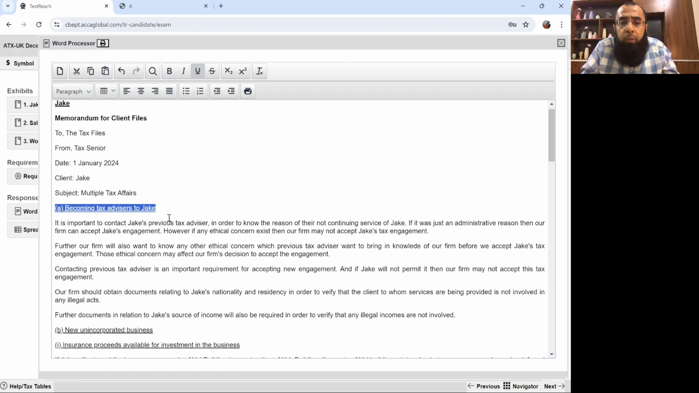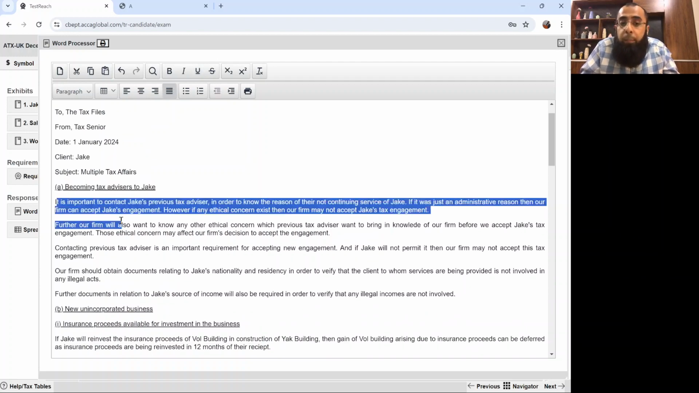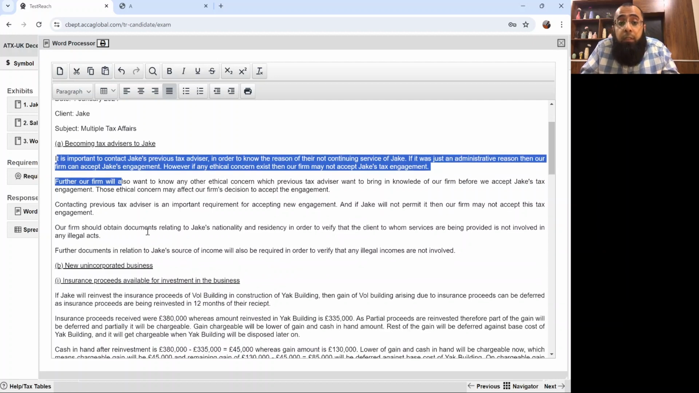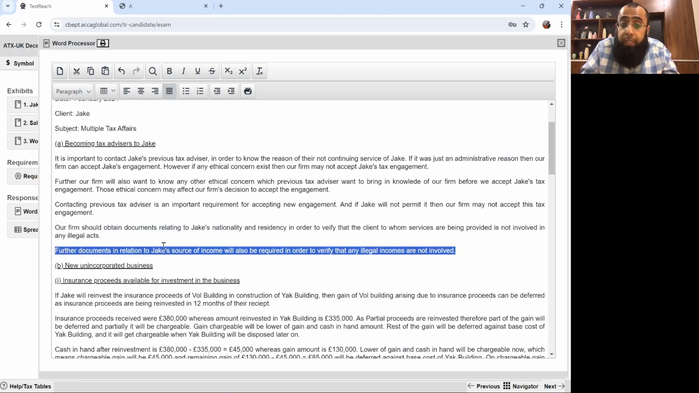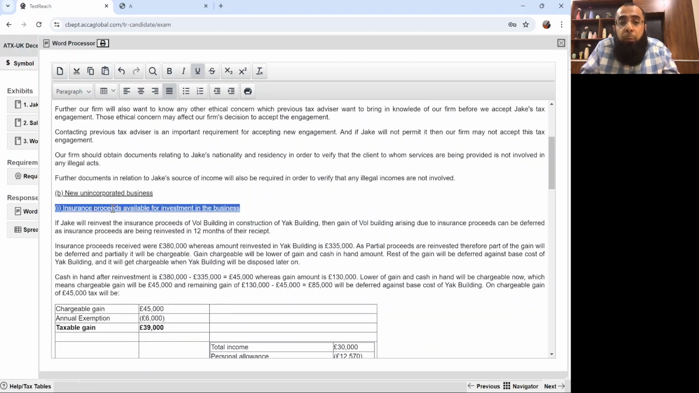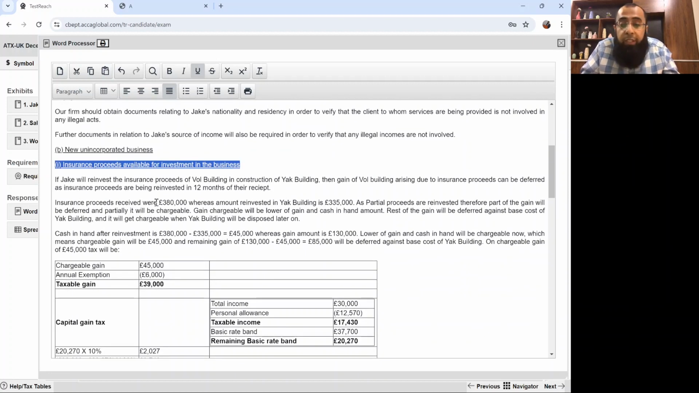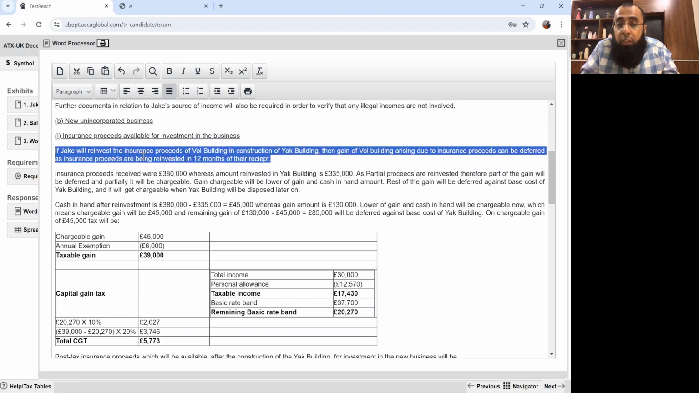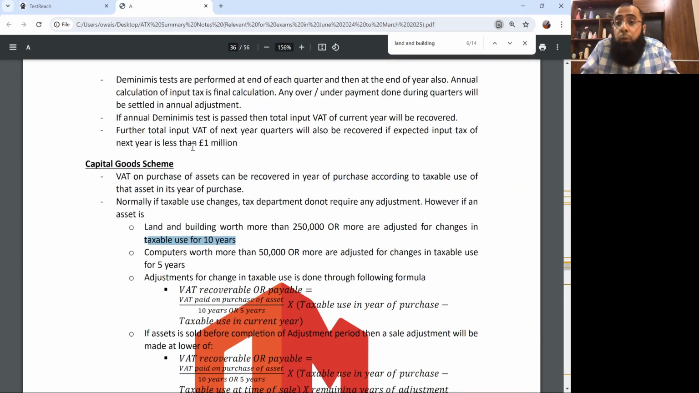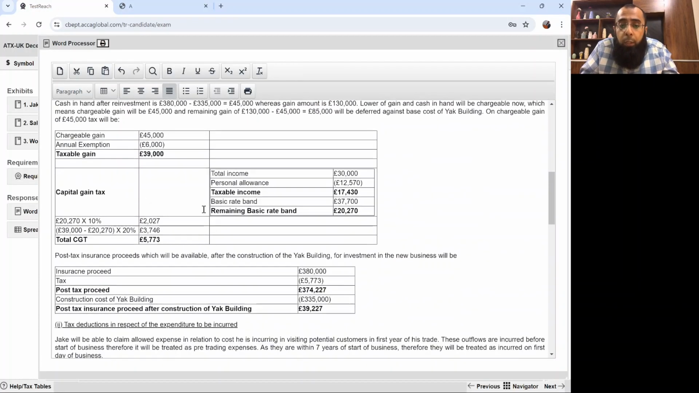And then the requirement relating to ethics. Why is it important to contact the previous tax advisor and what further actions should we be taking? Then insurance proceeds, the situation of destruction of asset, we looked at how the reinvestment situation is dealt with in the case of destruction of asset. I told you that you have to use these summary notes, and that's very helpful. Okay, we looked at that.